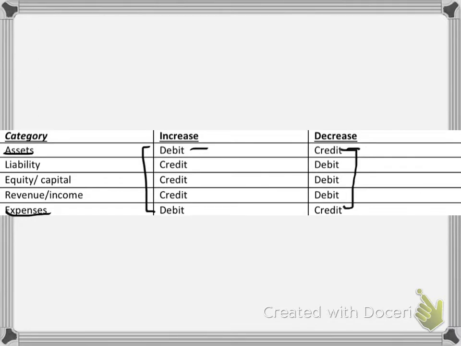However, liability, capital and income, when they increase, they are credited, and when they decrease, they are debited. It's just the opposite of assets and expenses. You'll have to memorize what needs to be credited and what needs to be debited from this table so that it's easier for you to identify the entries of each item.